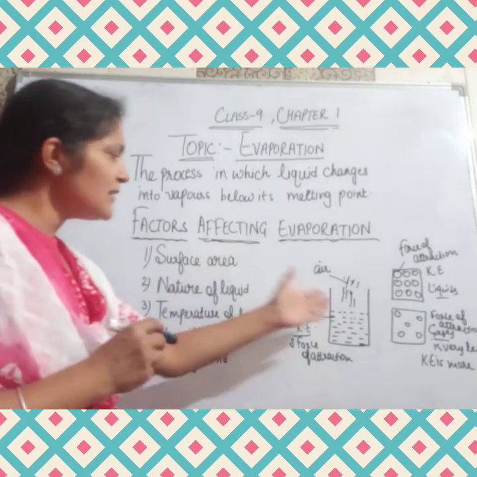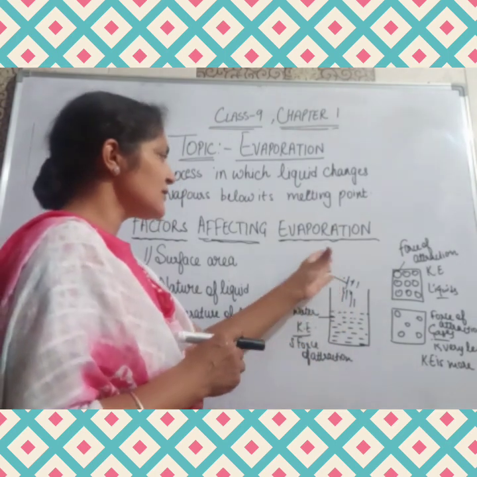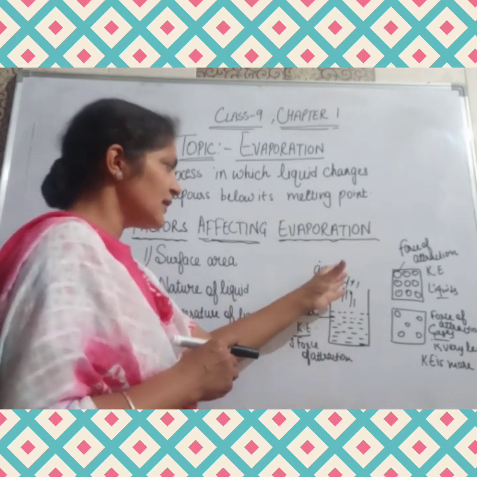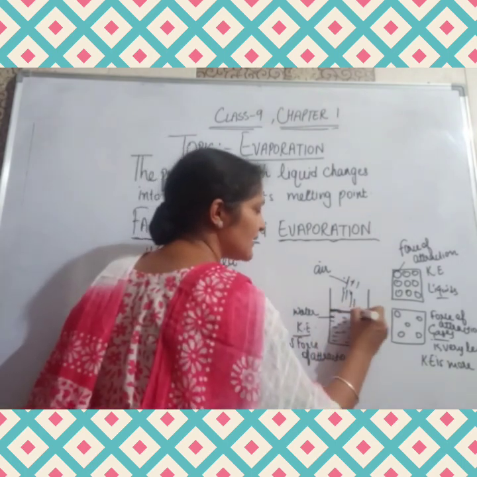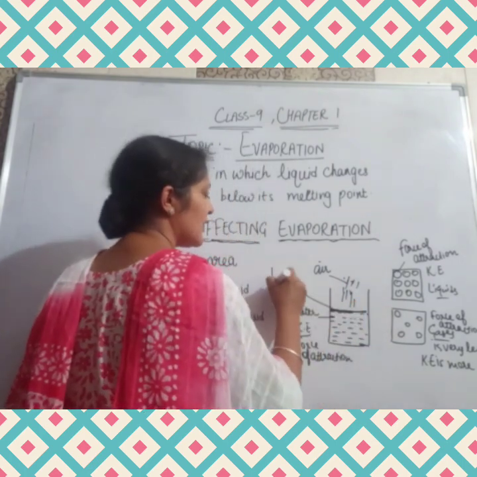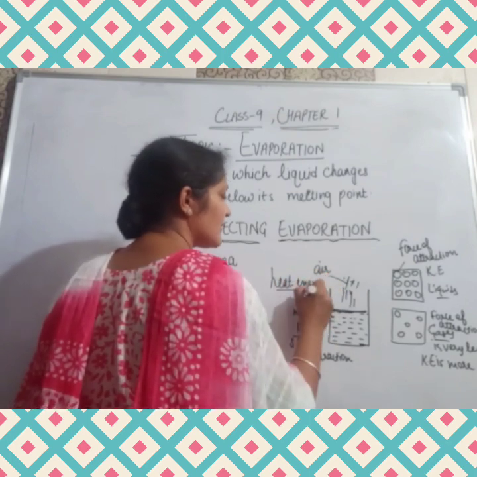When these particles of liquid come in contact with the particles of the air, the heat energy at the surface of the particles is very much.